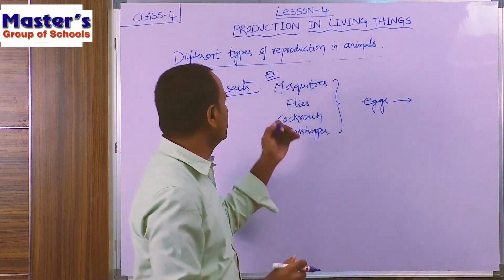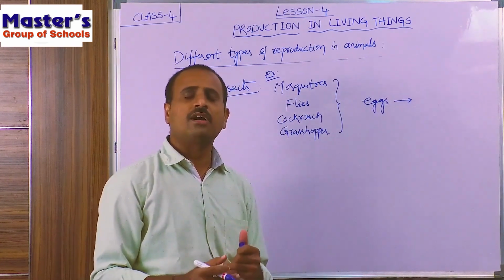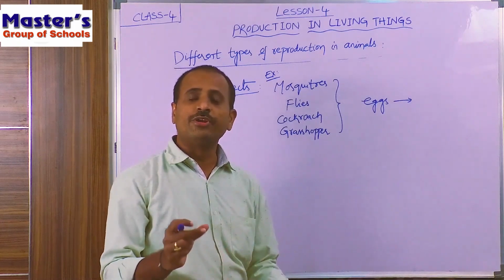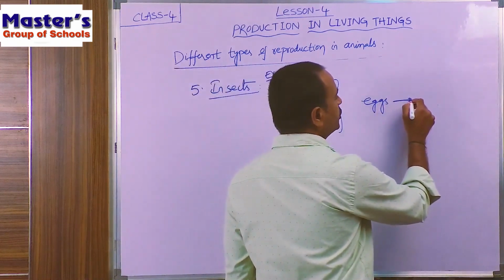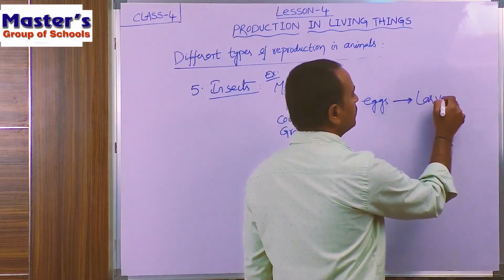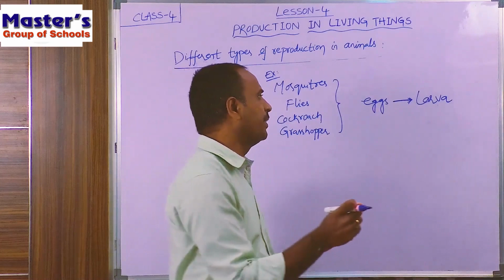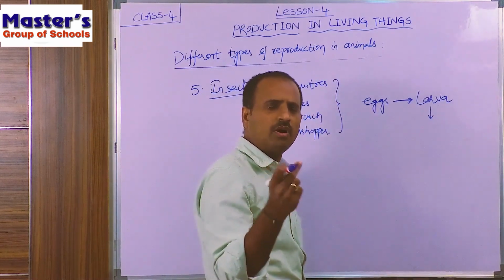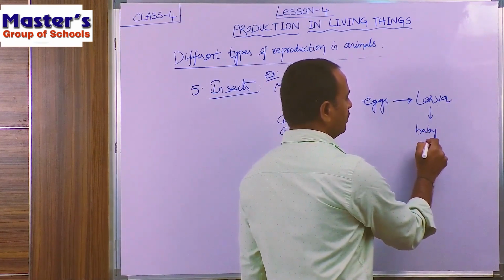So children, first these insects lay eggs, and after a few days, these eggs will be hatched out and a new one will come out from the eggs, and that new baby which comes out from the eggs is called larva. So larva means a small insect or a baby insect. So children, what is larva? A small insect or a baby insect is called larva.